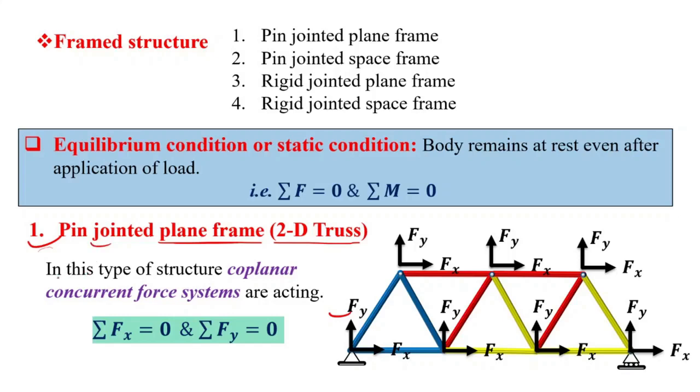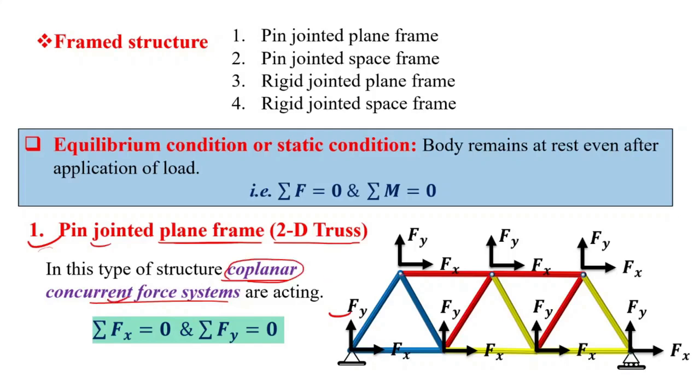Okay, so in the 2D truss, mainly a coplanar concurrent force system acts, right? Means all the forces are in a single plane and they pass through a single point, right?